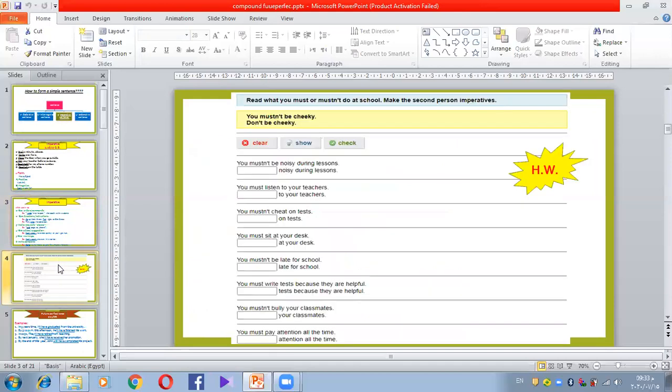How can I change the sentences into imperative? This is your homework. For example, I give you here, read what you must or mustn't do at school. For example, make the second person imperatives. You mustn't be cheeky. Don't be cheeky. Okay, you mustn't means that this is imperative but negative. You must means this is positive. Okay.